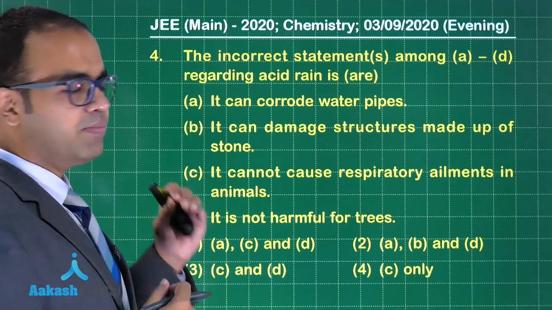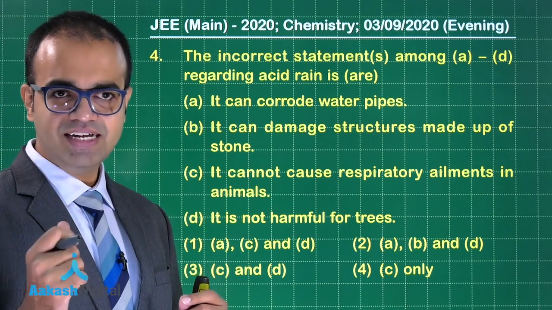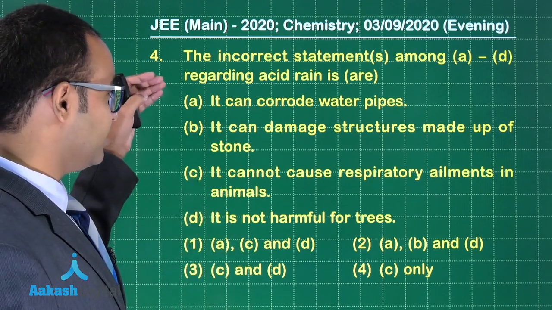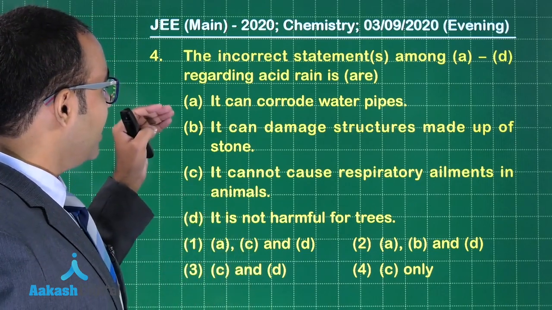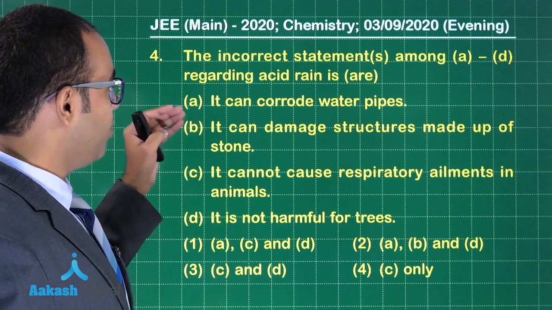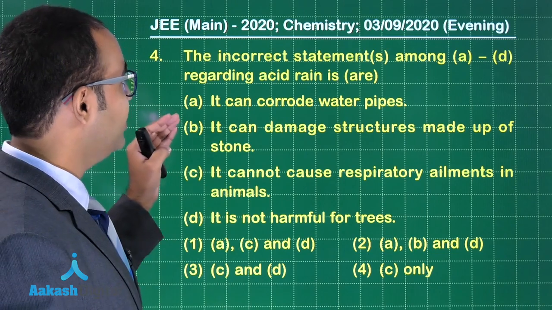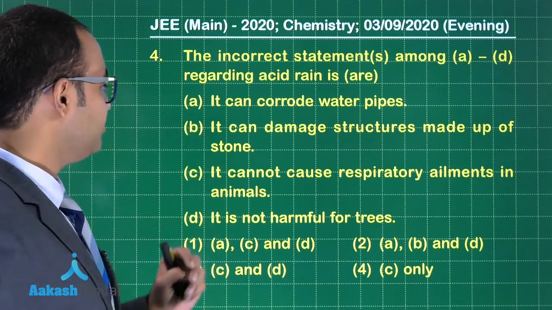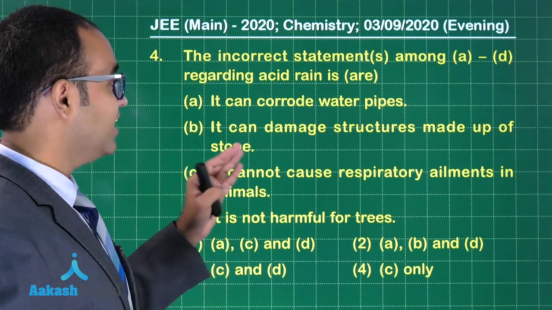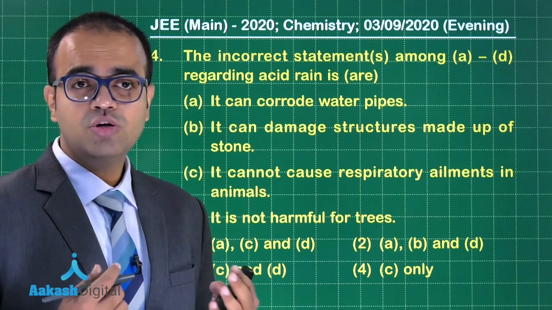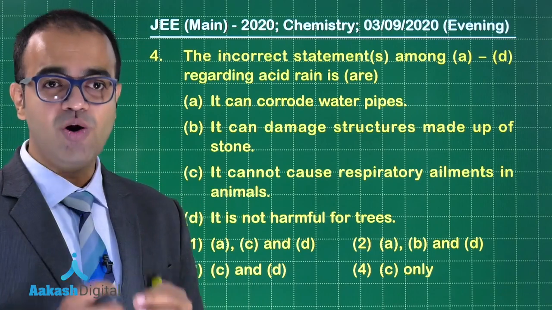It can corrode water pipes. Yes, if water is acidic, it will corrode water pipes faster. So option A is correct. It can damage the structure made up of stones. Yes, it can damage. So this statement is also correct. It cannot cause respiratory ailments in animals. No, that is wrong, guys.